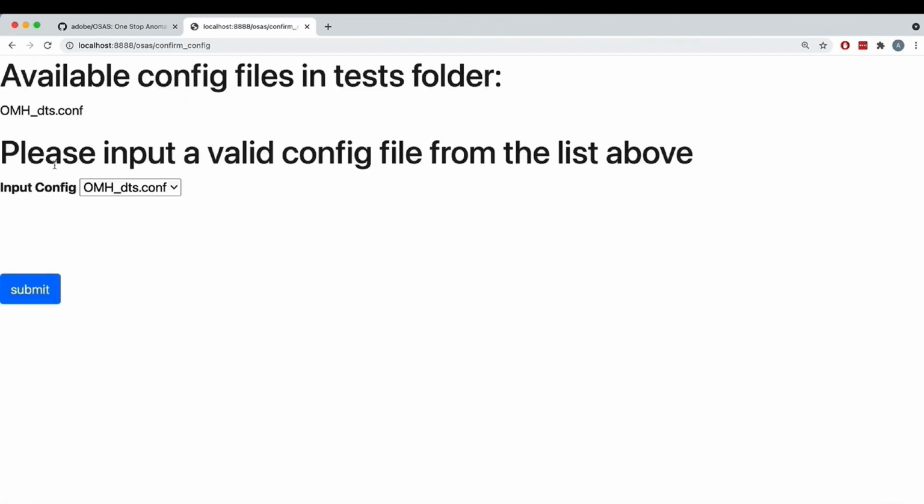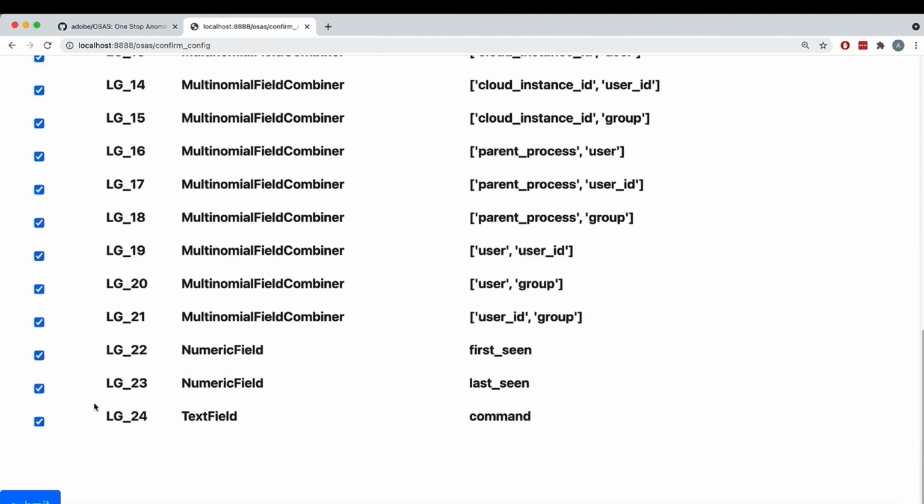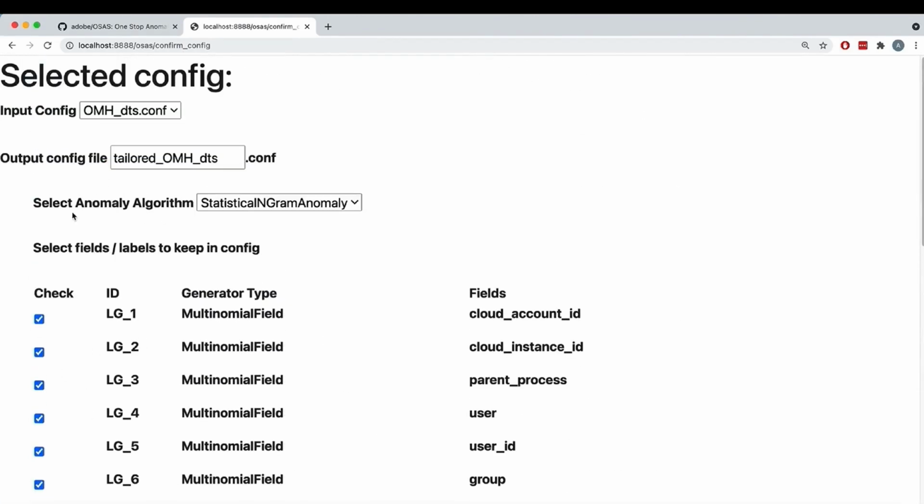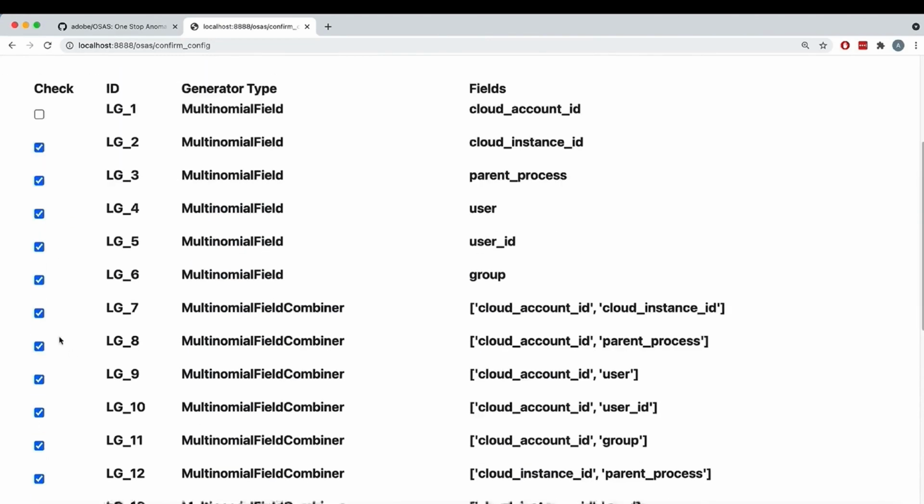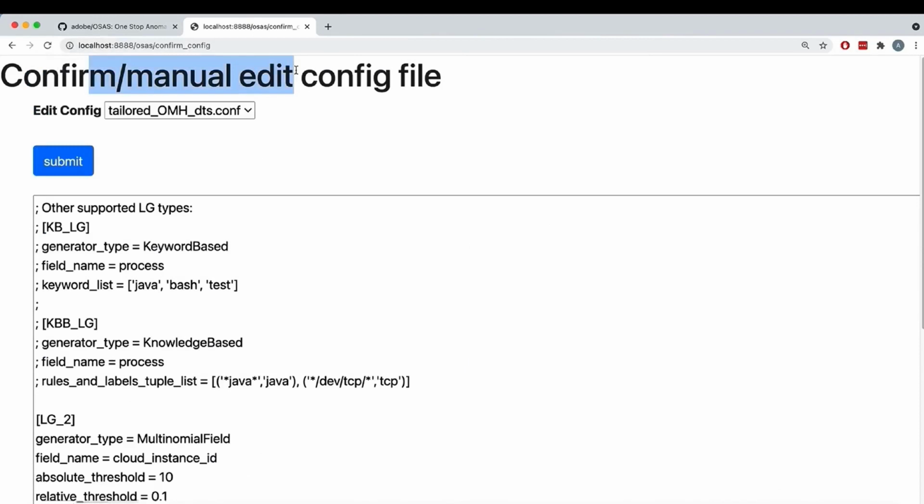Now I want to change the configuration file a little more. So I select the configuration file, and I have here all the information in the configuration file. I'm going to start by changing the anomaly algorithm, and I'm going to use this time local outlier factor, one of my favorites. I'm going to take out some of the fields I know do not provide value, and combinations of those fields. And at the end I also have some timestamps, and I'm going to take those out too because I know they actually do not provide value. Once this is done, I hit submit, and now I can actually edit it even more.